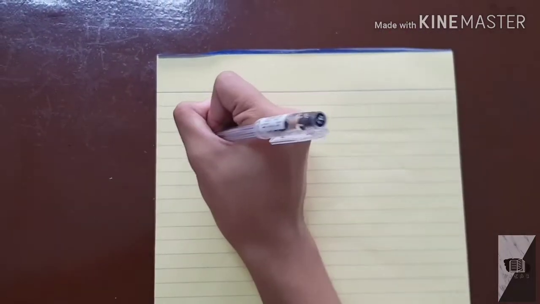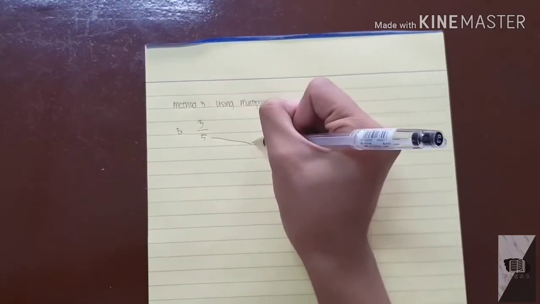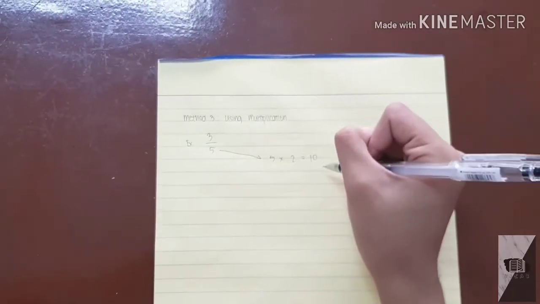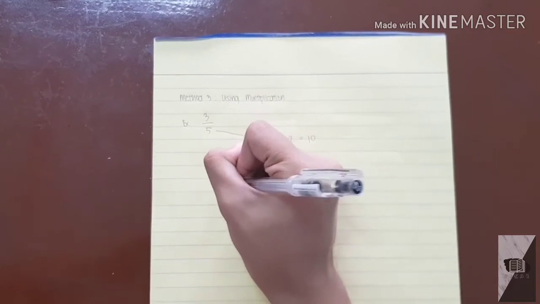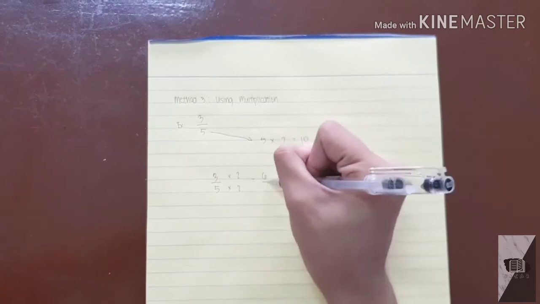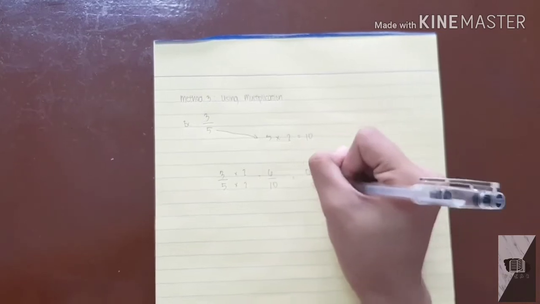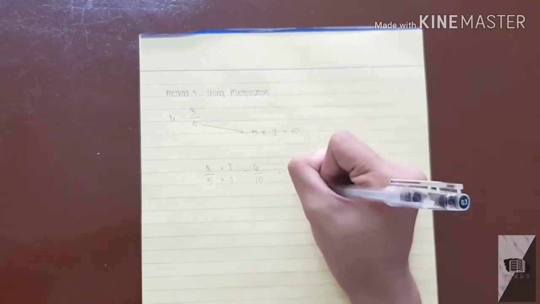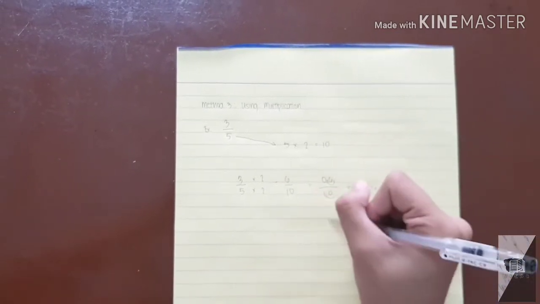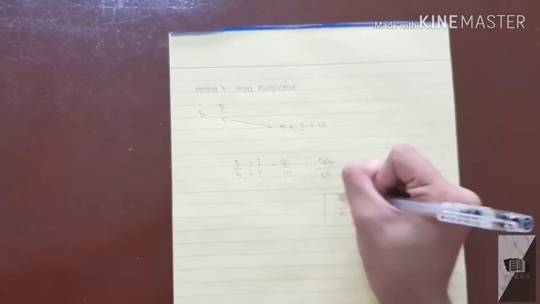Method number 3, using multiplication. Our given is 3 over 5. So we multiply 3 over 5 by 2, and the answer is 6 over 10. Then 6 divided by 10 equals 0.6. The answer is 0.6.